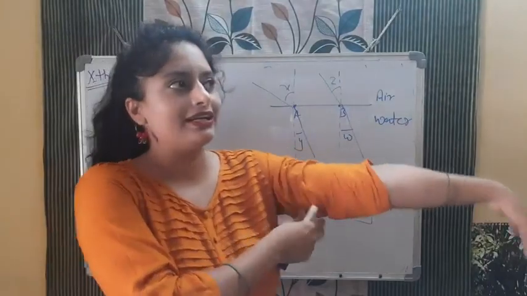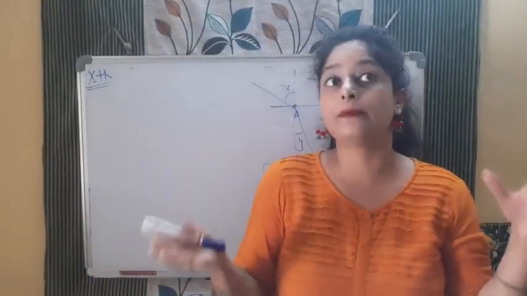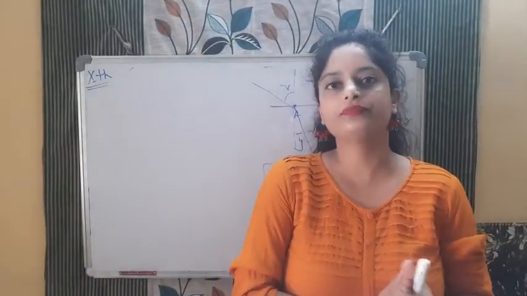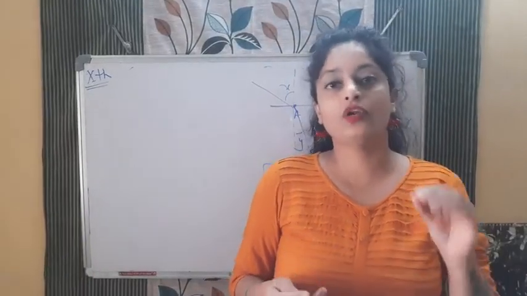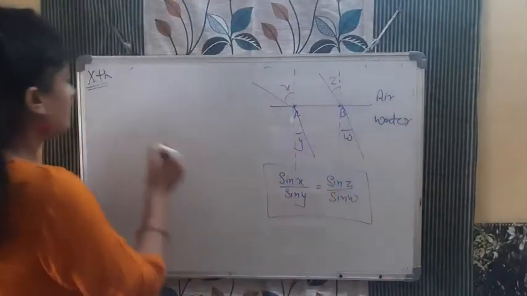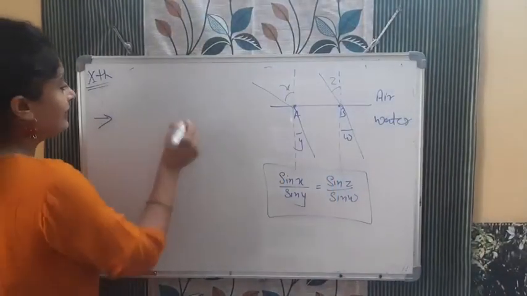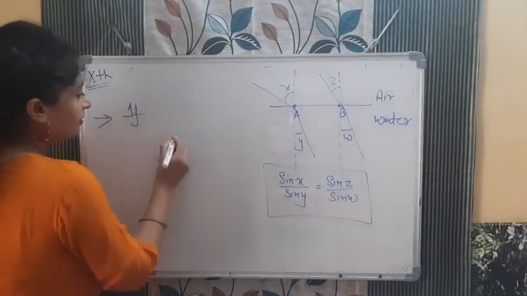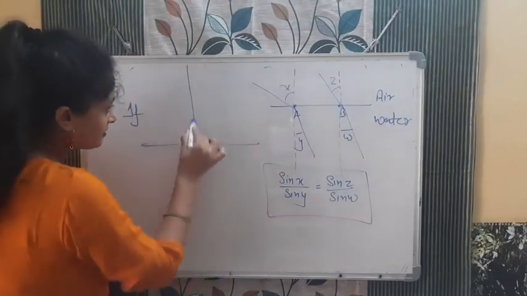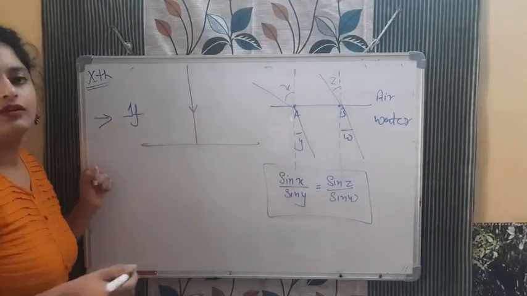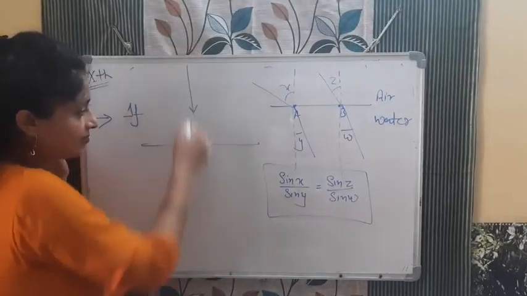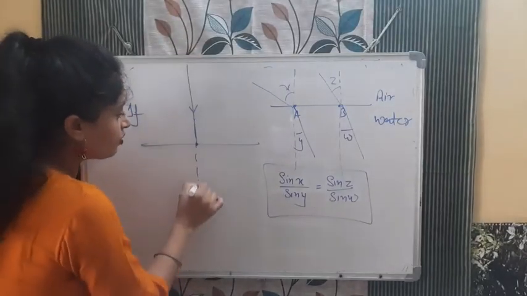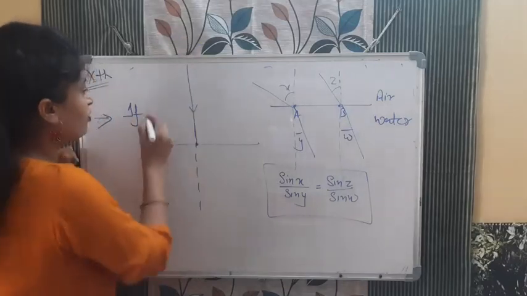Now there is one condition of refraction left. When does refraction not happen? If a question comes asking under what condition refraction will not be there, what will that condition be? When there is no bending of the light. If the ray is coming like this, this is the interface, this is the point of incidence, and the ray is coming in the direction of the normal only.